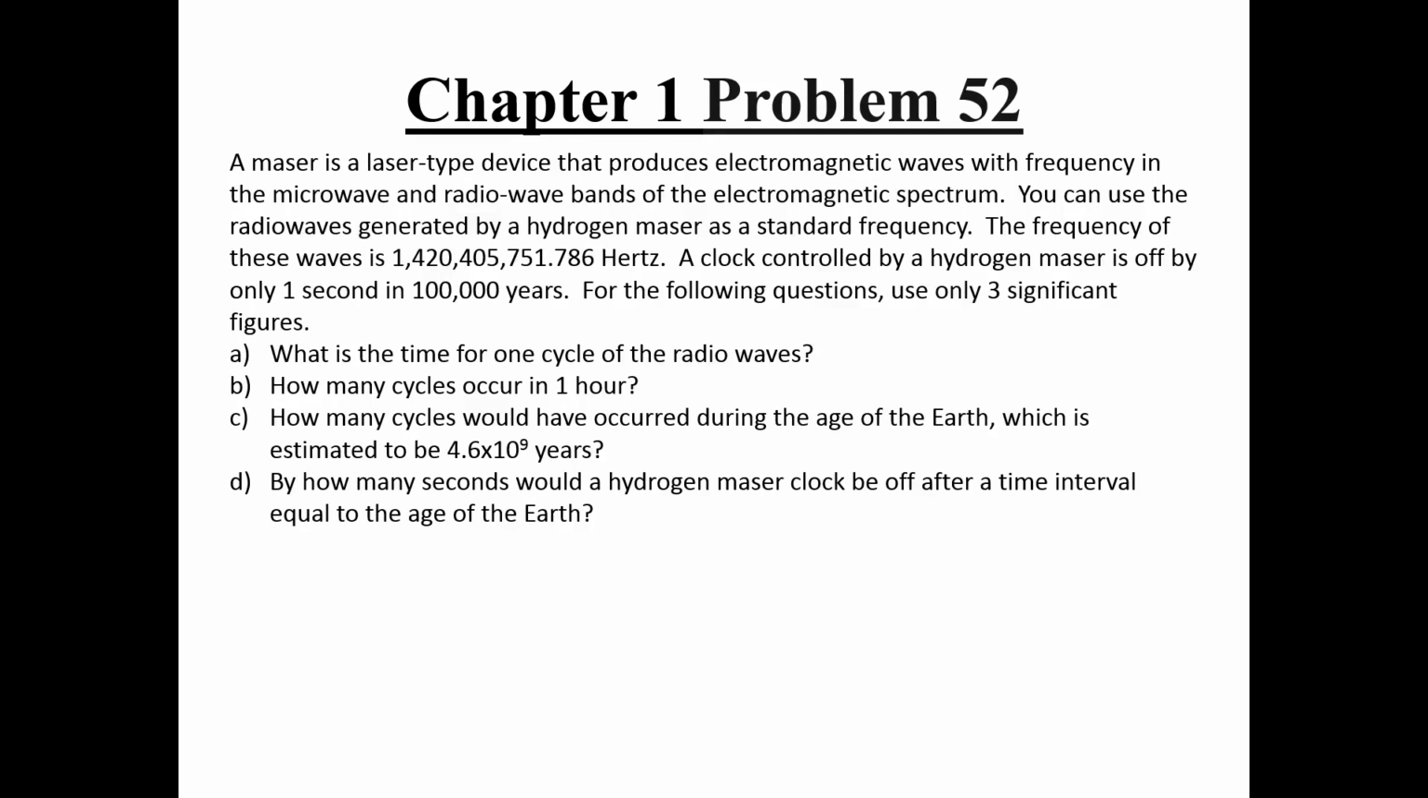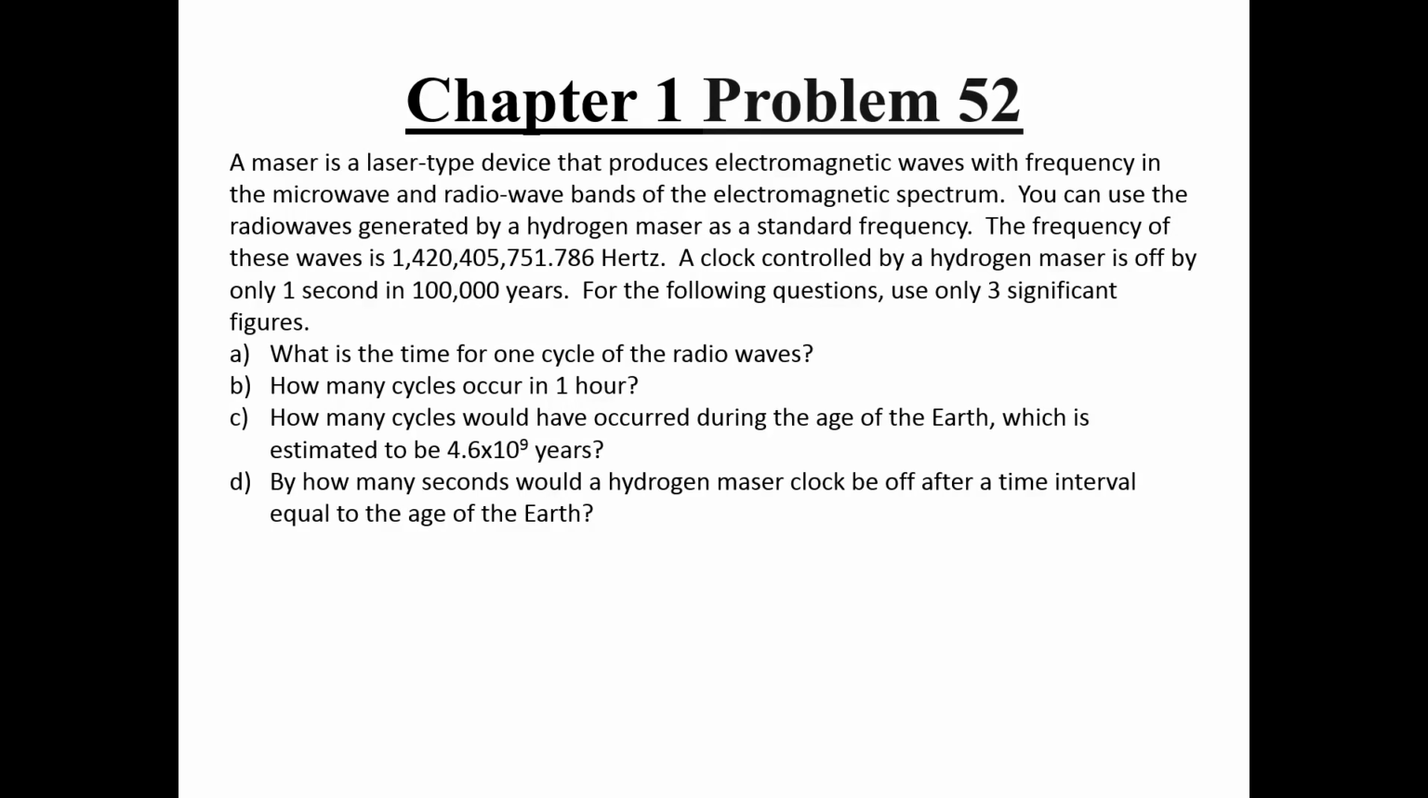The frequency of these waves is 1,420,405,751.786 Hz. A clock controlled by a hydrogen maser is off by only 1 second in 100,000 years. For the following questions, use only 3 significant figures.